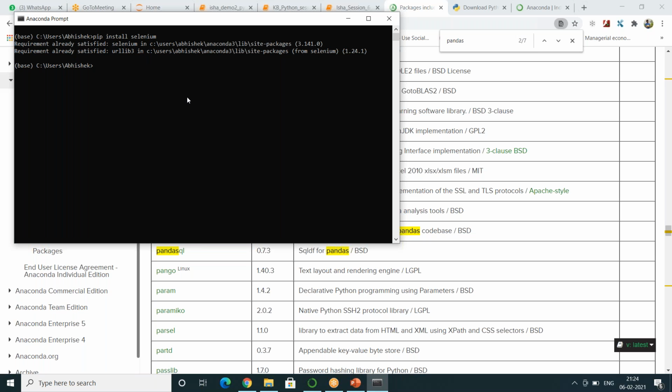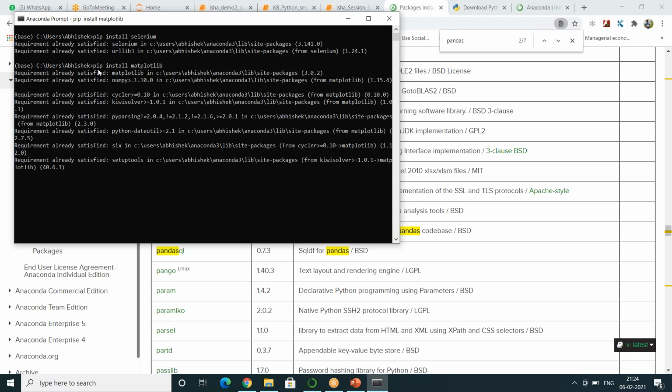The syntax is so simple. You have to write pip install Selenium, or if you want to install matplotlib, assume. Because it is already installed on my machine, it is giving you this, but the syntax is similar. You just need to write pip install followed by whatever you want. Any questions on what this pip is